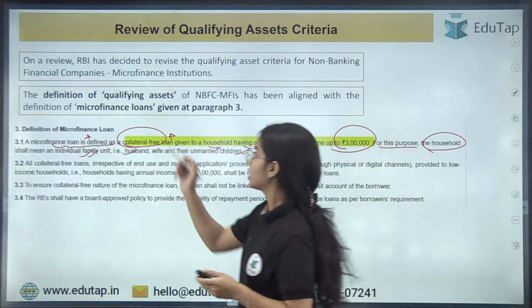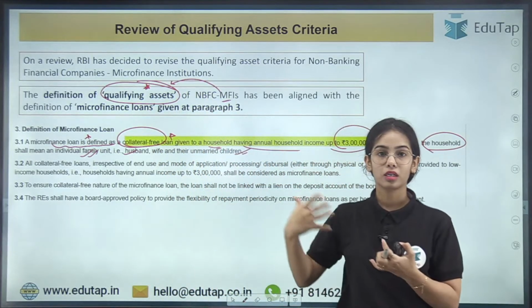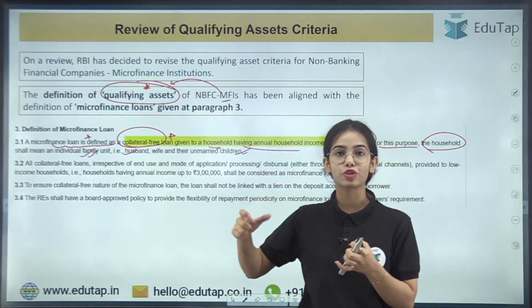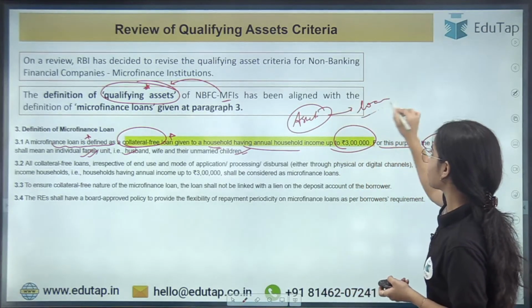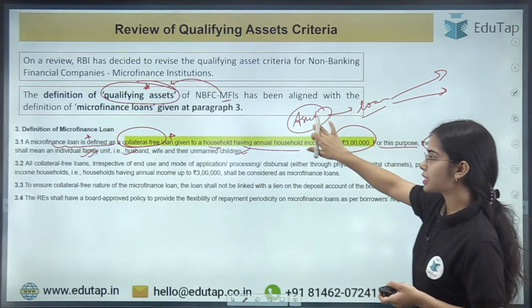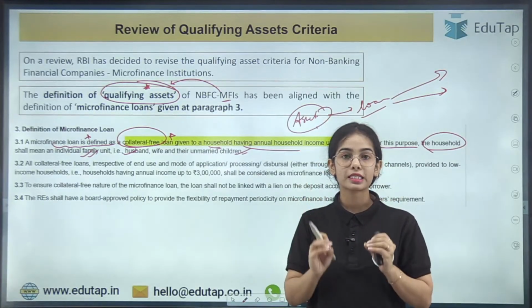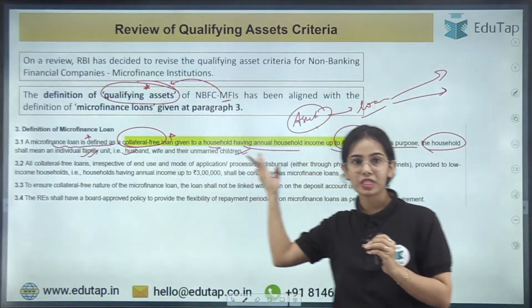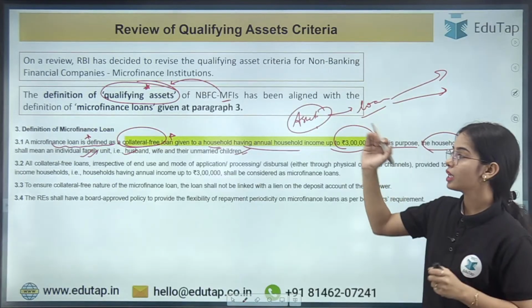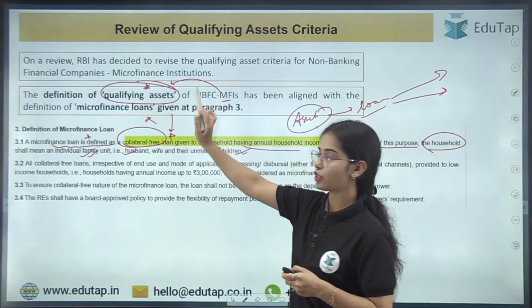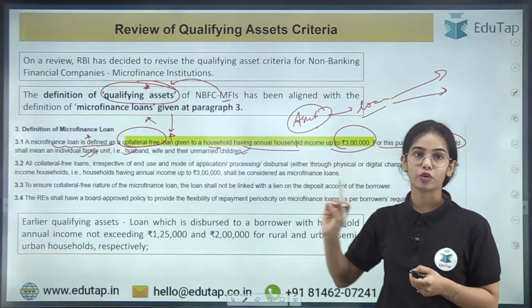And the qualifying asset, that means this is the kind of loan that the microfinance institution should be giving, because the asset for the bank or the NBFC is the loan that the NBFC or the bank is giving. So this is the asset on which the bank earns the interest. So qualifying loans of the microfinance institutions are those loans that have this definition. The definition of qualifying asset for the microfinance institution has been aligned with the definition of microfinance loans. Before, the definition was different, but now it has been aligned.